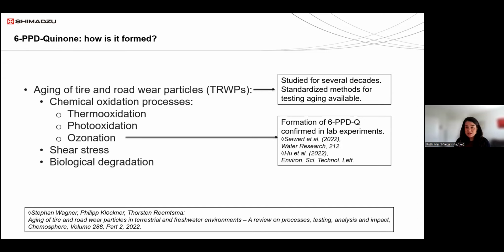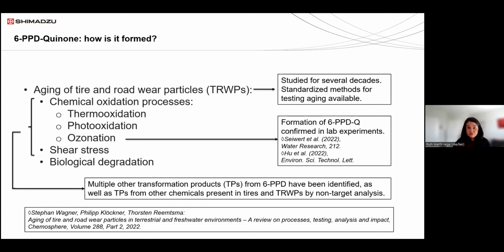But as you can imagine, and I think it was John Scott who mentioned it earlier today, there are many chemicals that are added to the rubber, and to the plastics. So 6-PPD is an antioxidant, but there are many others. And there are more transformation products from 6-PPD that have been identified, different from 6-PPD quinone.